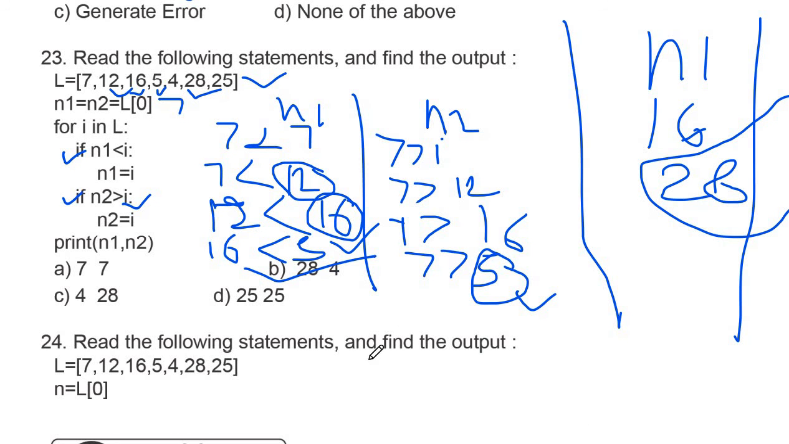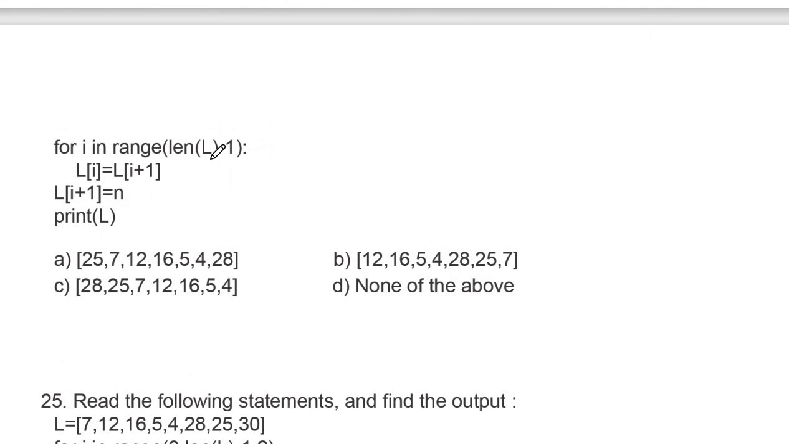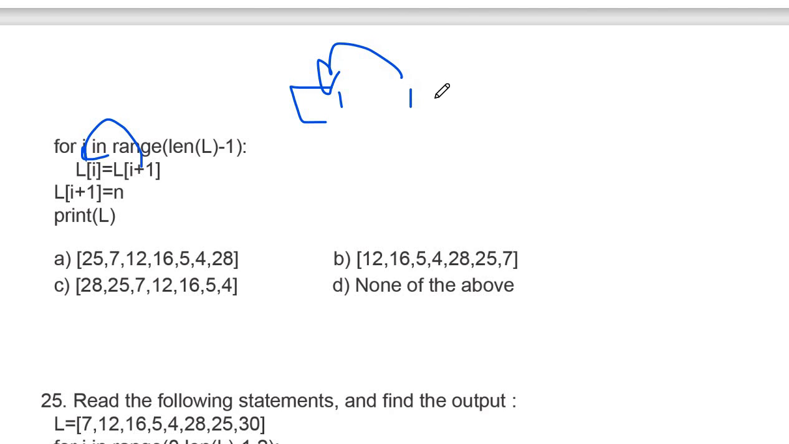Next question, read the following statement, find the output. Again we have a list. We have an initial value of n is equal to 7. So n is 7 here, and we are having a loop here, length of l minus 1. Your loop will go, and you are changing value l[i+1] as l[i]. So you are basically doing replacement of first value to second value to first value.